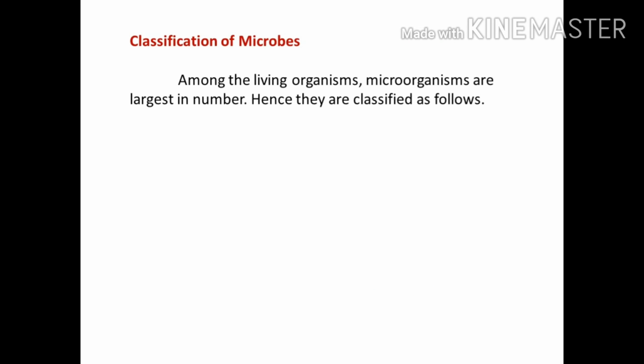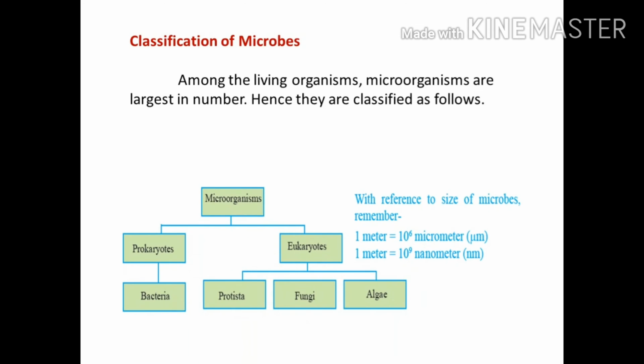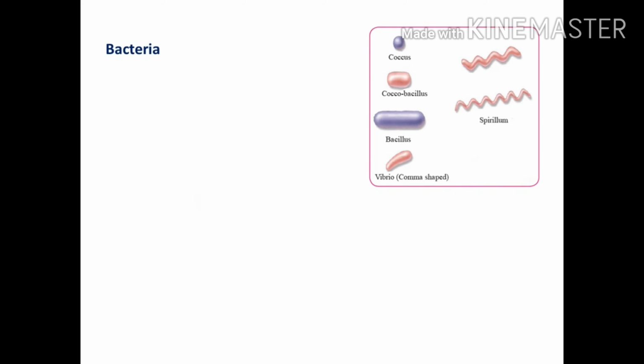Next point is classification of microbes. Among all the living organisms, microorganisms are largest in number. That's why they are also classified as follows. Microorganisms are classified into two categories, prokaryotes and eukaryotes. Prokaryotes have only one type of microbe, that is bacteria, but eukaryotes are classified again into three categories: protista, fungi and algae. As microbes are too small to be seen by our naked eyes, micrometer and nanometer are the units used to measure them. Let us study bacteria.